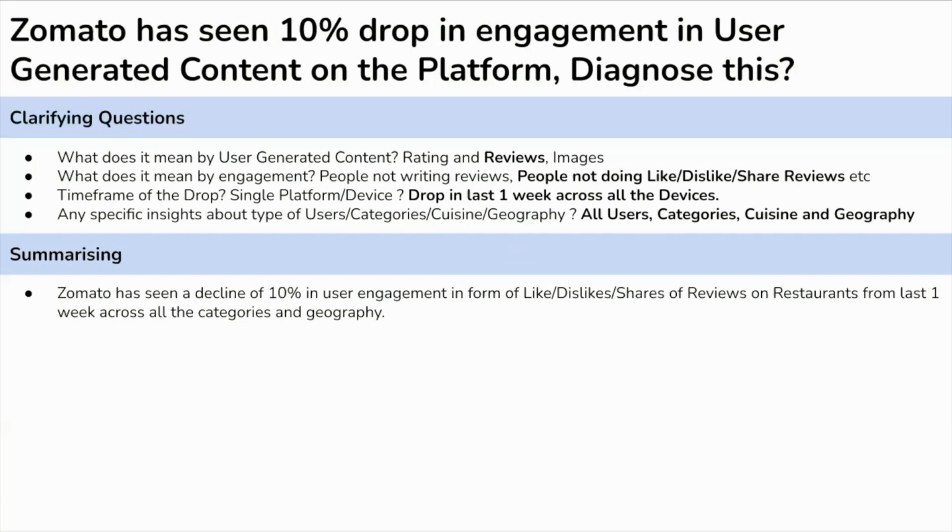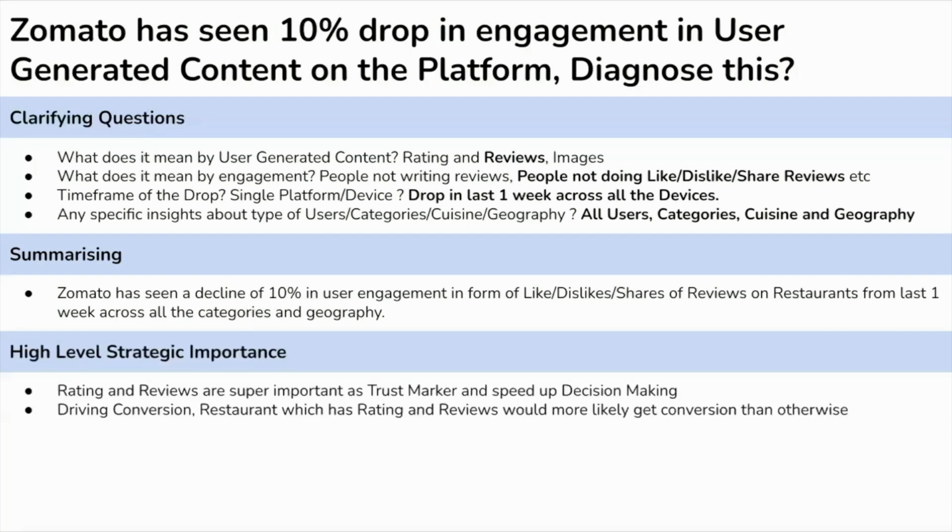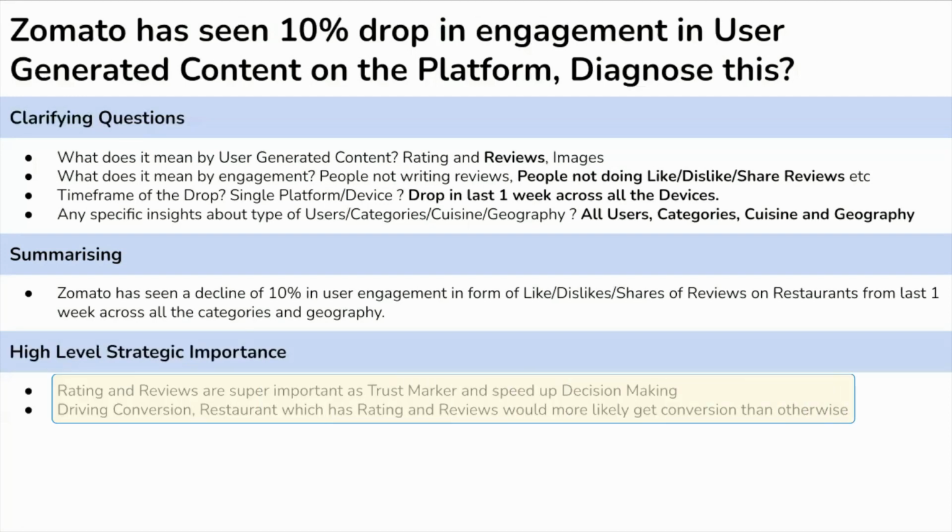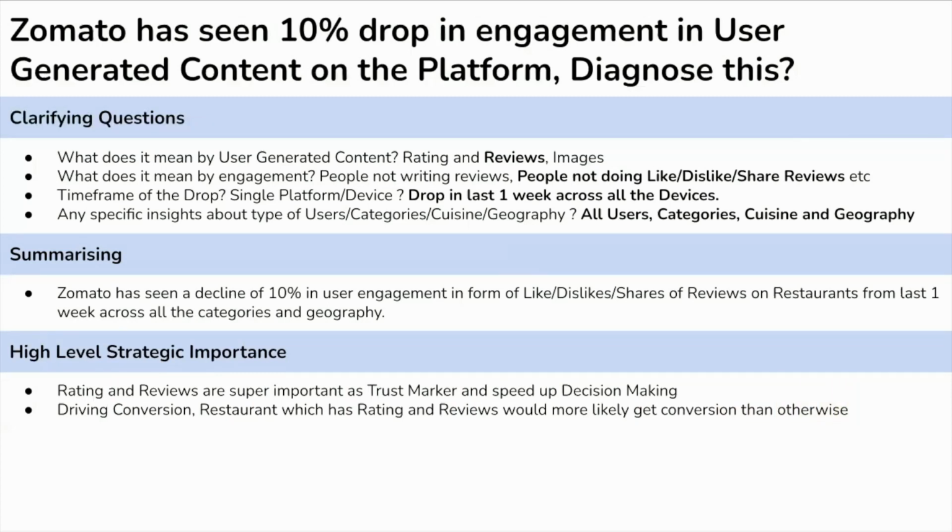Before jumping into diagnosing the problem, first let's understand the strategic importance of rating and reviews. Rating and reviews for a restaurant on the Zomato platform act like a trust marker and it eases the decision making for the user on the platform. Also, it drives the conversion because the restaurants which have rating and reviews have a better chance to get converted than the ones which don't. In an interview, it is always better to know about the strategy behind any initiative or the feature.